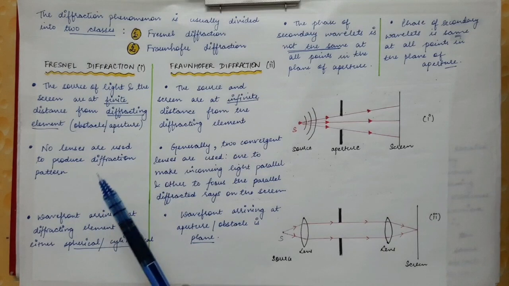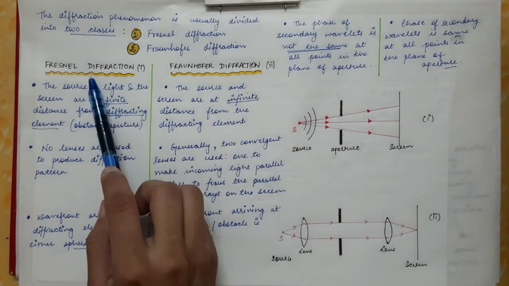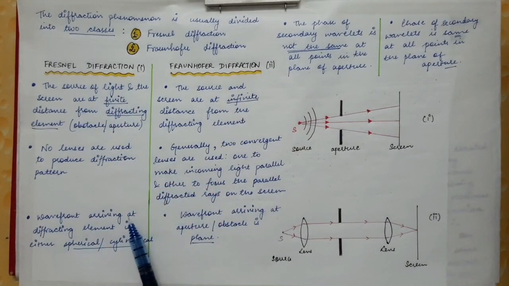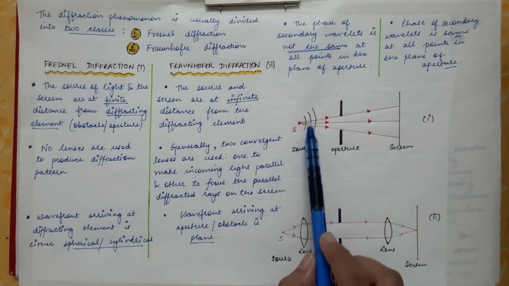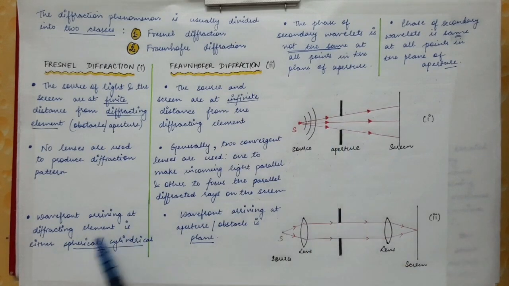Now the third important difference is that the wavefront which is arriving at the diffracting element is either spherical or cylindrical. In case of Fresnel diffraction, the wavefront of the light which is arriving at the obstacle or the aperture is either spherical or cylindrical.